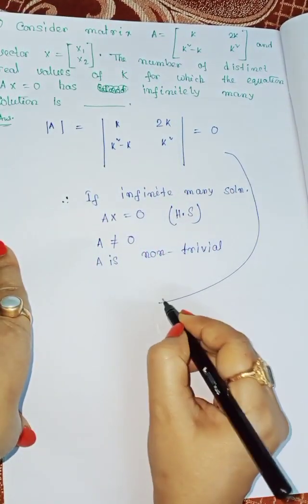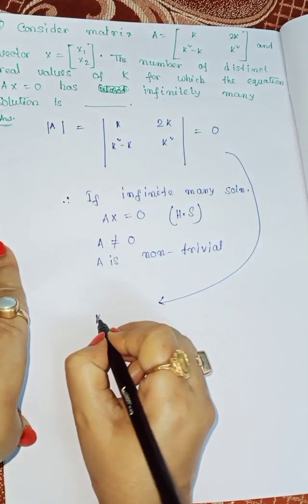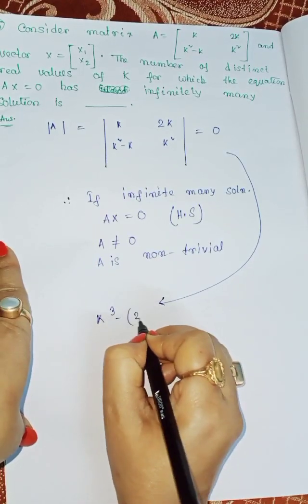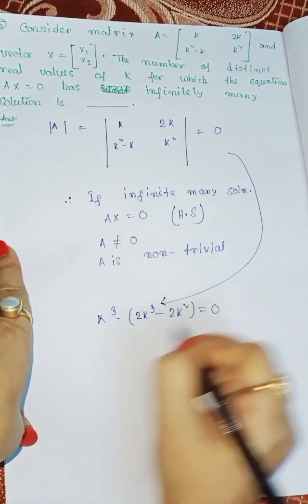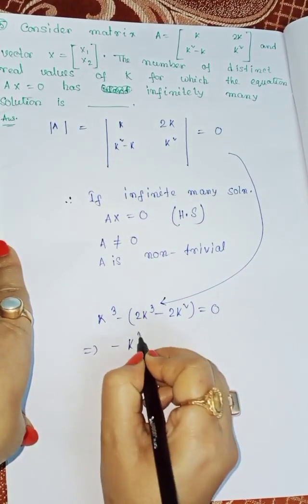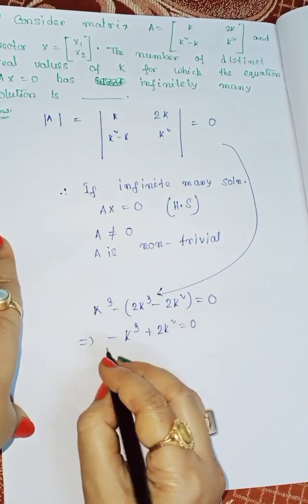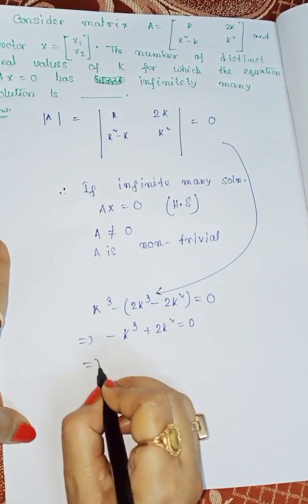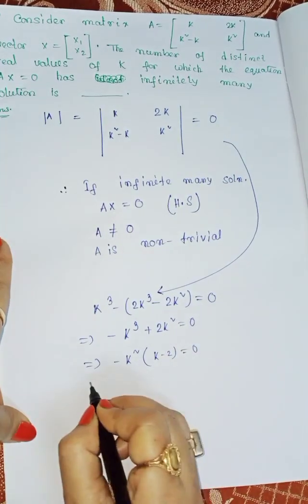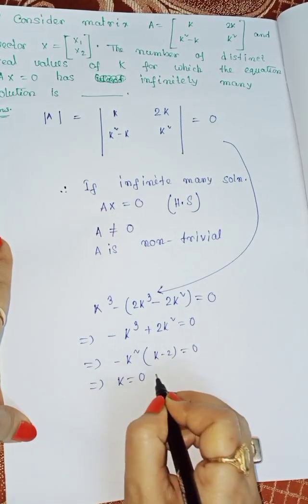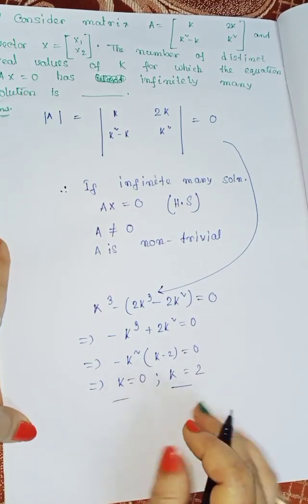So now we expand the determinant, that is equal to k cube minus twice k cube minus 2k square, that is equal to 0, which implies minus k cube plus twice k square is equal to 0. That implies minus k square times k minus 2 is equal to 0, which implies k is equal to 0 and k is equal to 2. These are the two solutions.